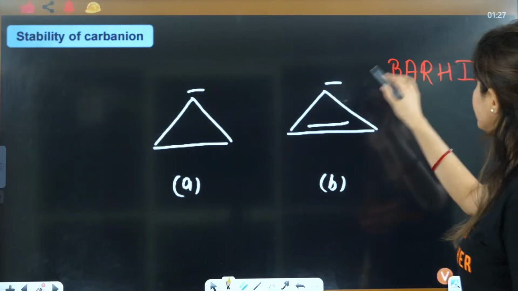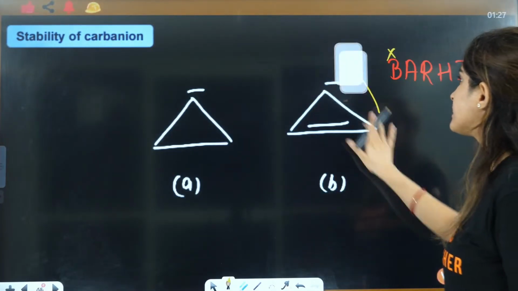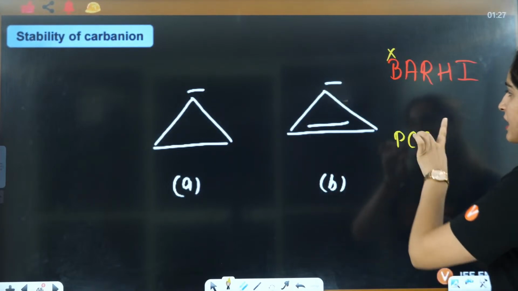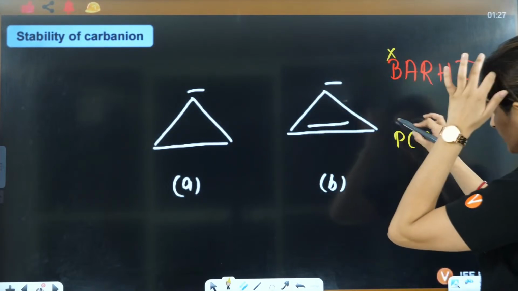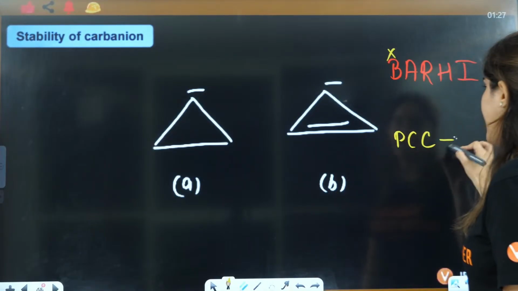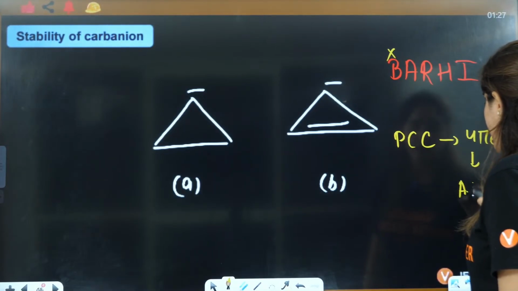Back bonding is there? No. Aromaticity, yes. Here if you see, PCC is followed. It is planar, sp2, sp2, sp2, cyclic, and conjugated. This is applied. Then it has 4 pi electrons, so it will be anti-aromatic.